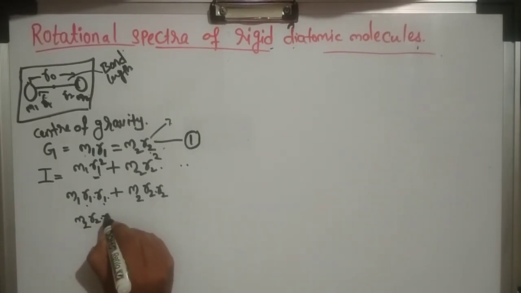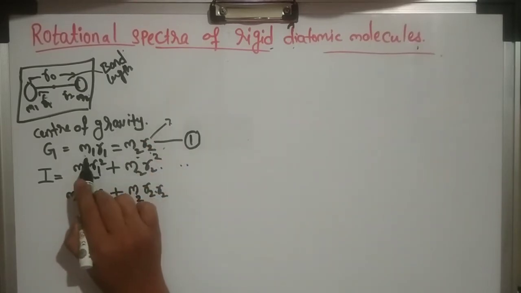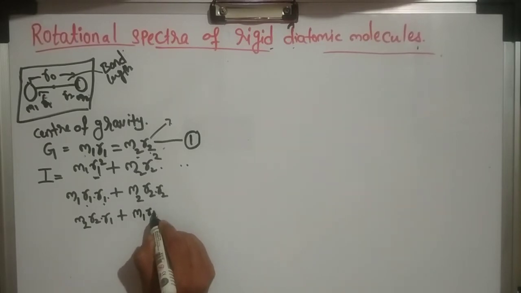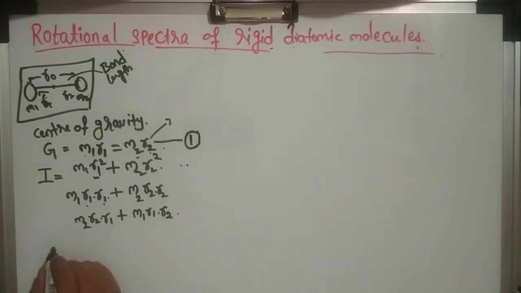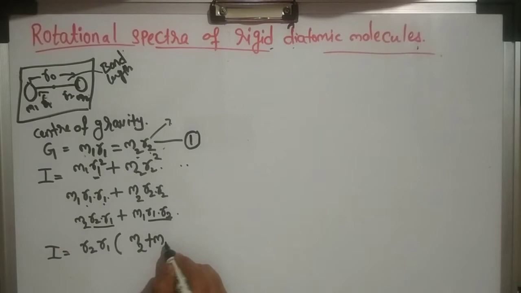r1 will be as it is. Again, m2 r2 is equal to m1 r1. So we can write this as m1 r1 into r2. So how will we redefine it? I equals r2 r1, we take it as common because both sides have r2 r1, times the bracket m2 plus m1.